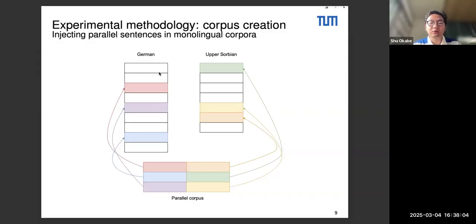So if you have two monolingual, for instance, Wikipedia articles, you can reproduce this kind of scenario and find the parallel sentences.